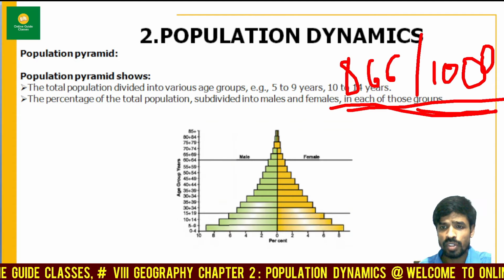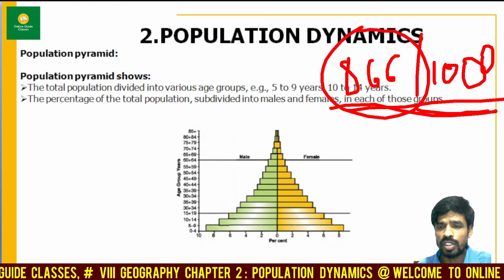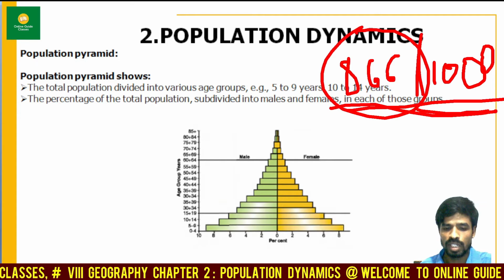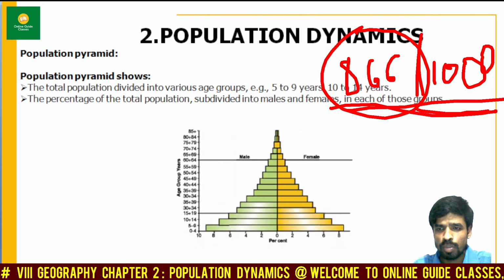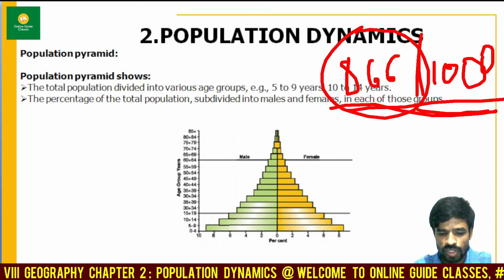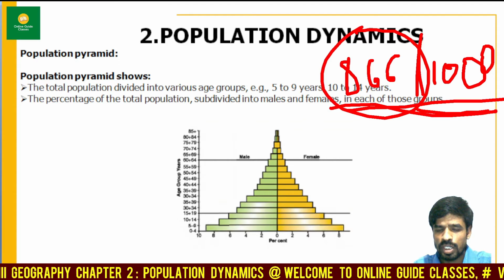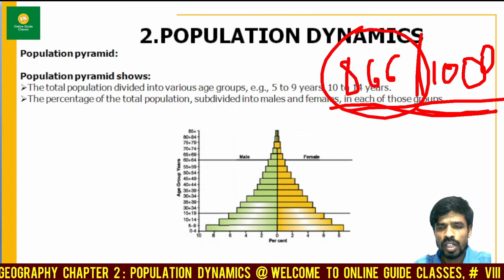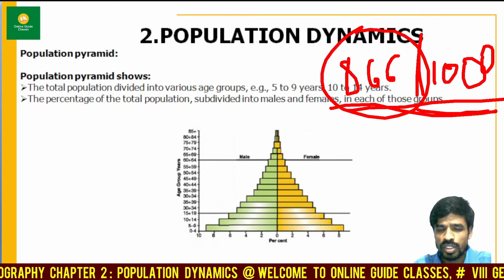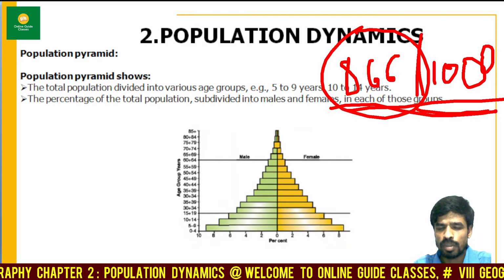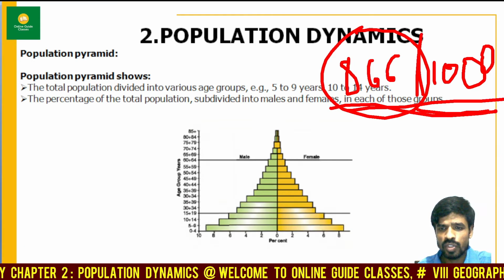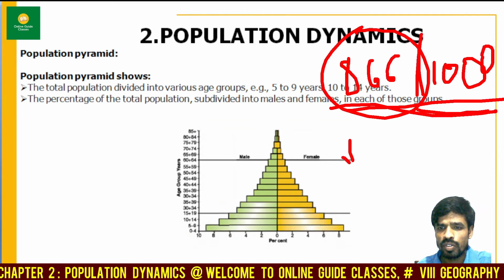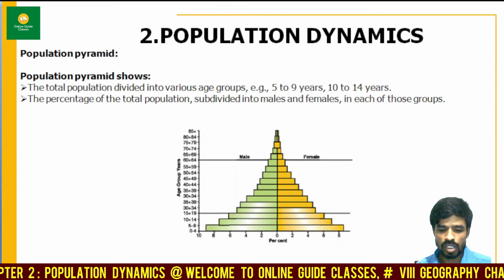What was the reason for the female decrease? So many reasons are there, my dear friends. The first reason is dowry. Due to this superstition, the female count is getting less, and at the same time due to malnutrition. And the next one is the girl child issue. Some people don't want a girl child. So these are some of the reasons for the decrease of the female count. Let's move on to the next one.